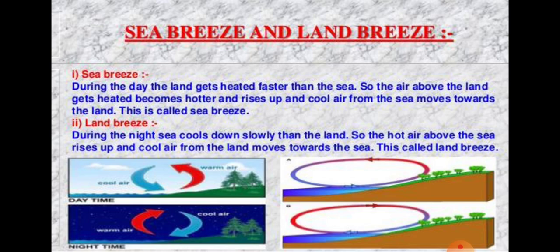The breeze blowing from the land towards the sea is called land breeze. Land breeze blows only during the night, when the sea water is hotter than the land.